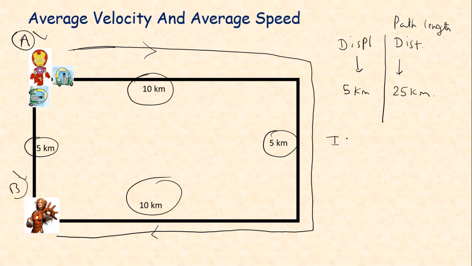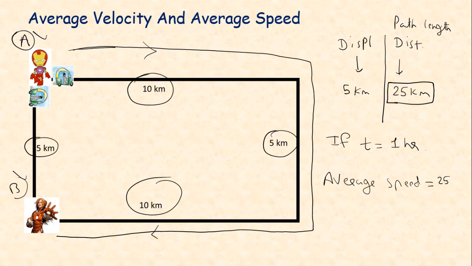Now if time taken for this condition is, if time t is equal to 1 hour, let's keep the thing simple. Let's say time is suppose 1 hour. In this condition, if we find out average speed, then our answer will be, see, average speed means total path length upon total time. So over here the path length or the distance traveled is 25, so we have to take 25 kilometer in 1 hour, means 25 kilometer per hour. So this will be our average speed.